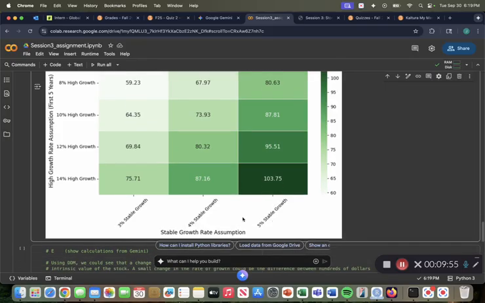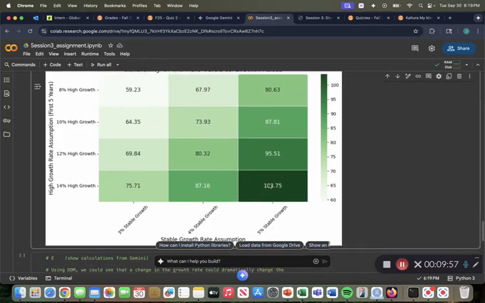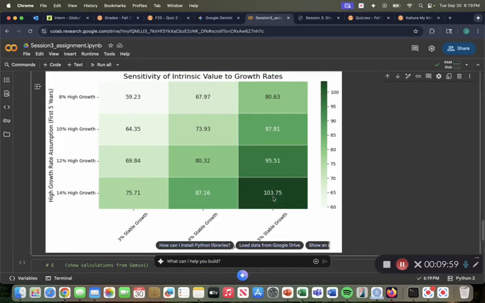So stable growth and high growth both prove to be more beneficial to us because it would increase our intrinsic value from the 73.93 that we have here at the stable growth rate of 4% and the high growth rate assumption of 10%.